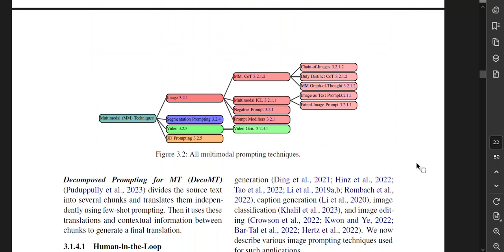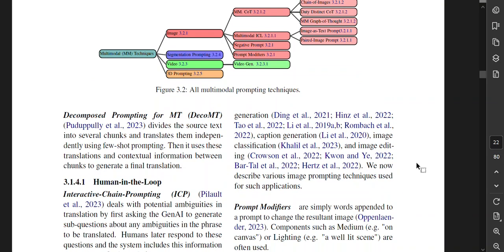Decomposed prompting for machine translation divides the source text into several chunks and translates them independently using few-shot prompting, and then it uses these translations and contextual information between the chunks to generate a final translation.